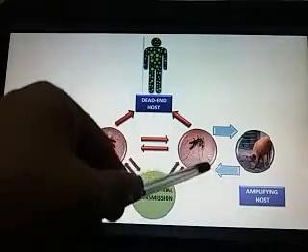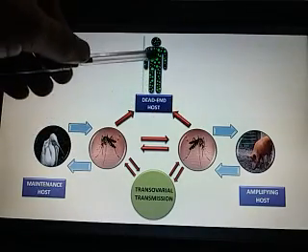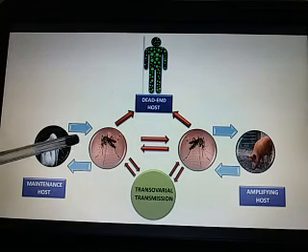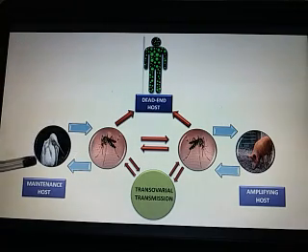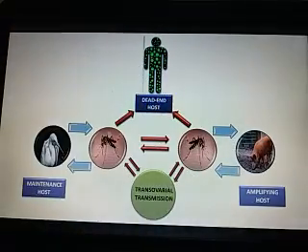When the virus infects the human, the virus is not further transmitted from this human to the maintenance host or to the amplifying host. So if the virus infects the human, that will be the dead end host. That means the virus will not be further transmitted from the human.